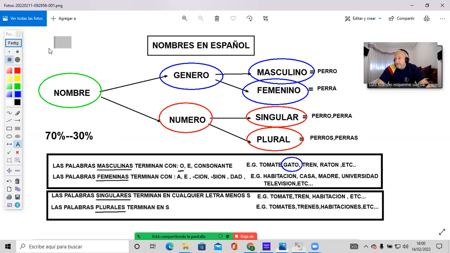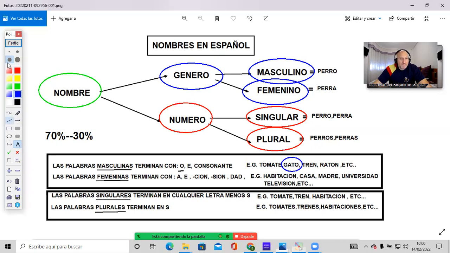Or the word, let me think. Well, typical word, perro, male as well, a dog, male dog. There are many. It's simply that they don't come to mind at the moment. Okay, horno is an oven. It ends with an O, it's masculine.